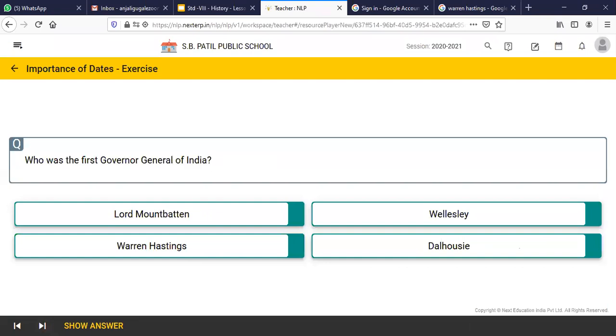Next question. Who was the first Governor General of India? Please raise your hands. Okay, now Aditi Bhole, you can answer the question. Warren Hastings. Very good, Aditi. It is Warren Hastings. Okay, next question is, India's symbol of power is?